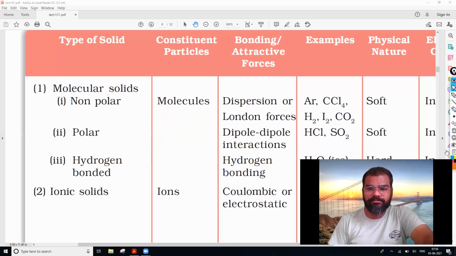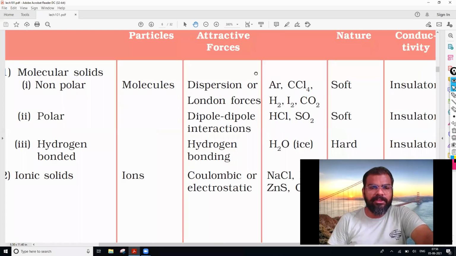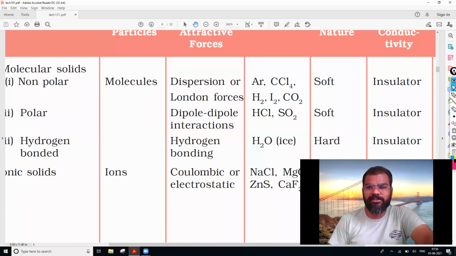After that, if you see the bonding attractive forces in all this, whether it is polar, non-polar, or hydrogen bonded, which kind of attractive force is playing a role? That is dispersion or the London forces in case of the non-polar, that is weak dispersive forces, as I have said when we discussed. After that, we have the polar. In case of the polar, the attractive forces are dipole-dipole interactions. And in case of the hydrogen bonded, the attractive force is hydrogen bonding.